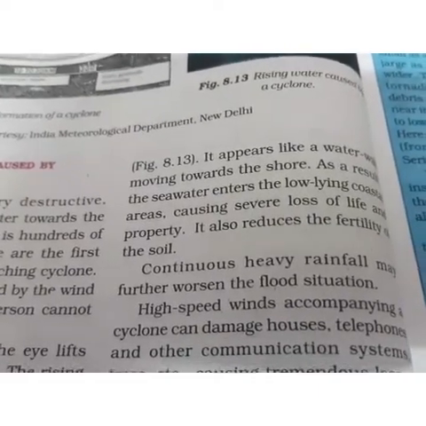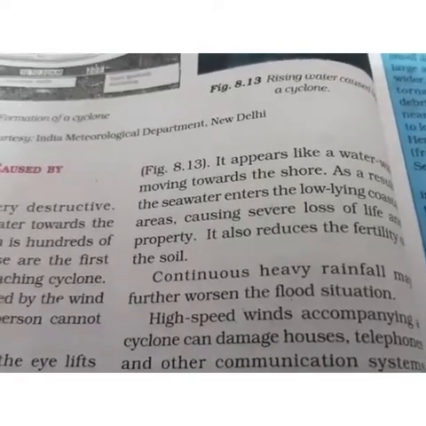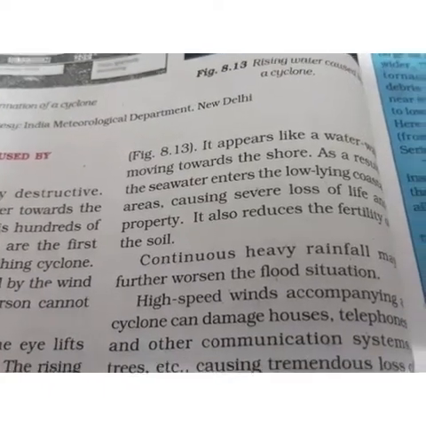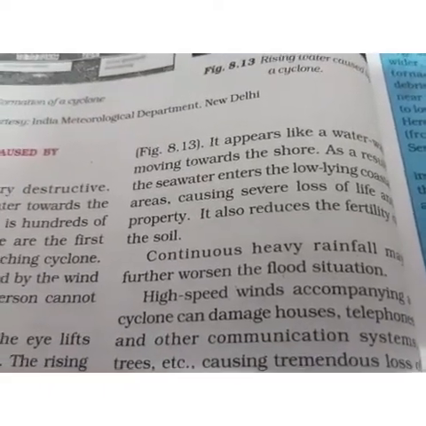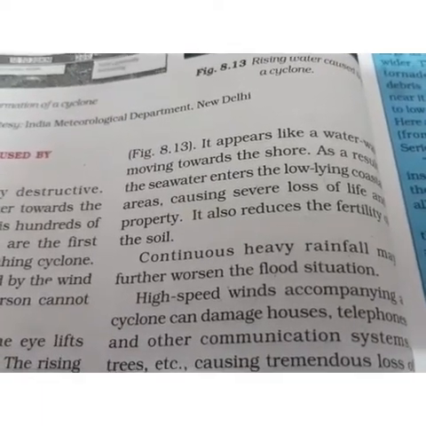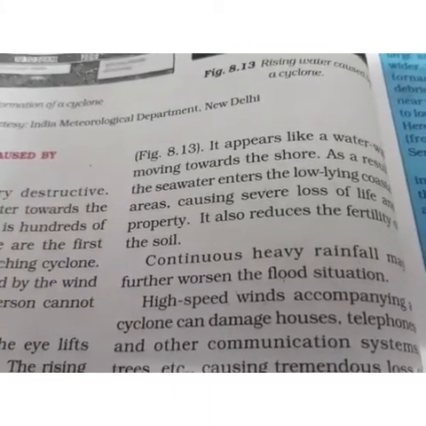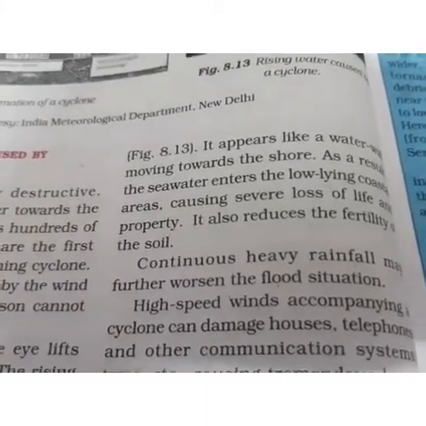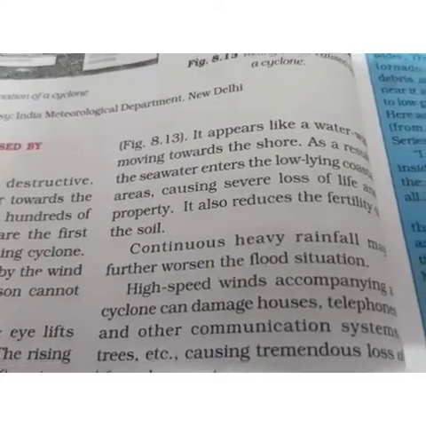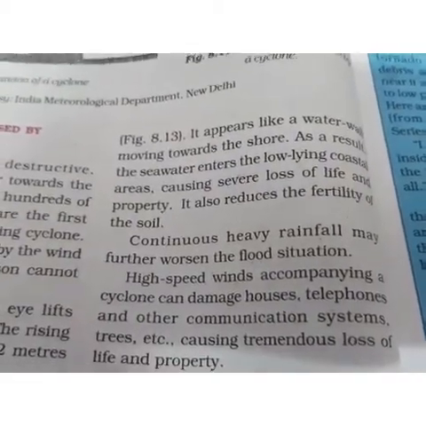एक दीवार के जैसे लगती है water wall, और वो इतना ज़्यादा पानी अपने साथ लाती है कि समुद्र के आसपास के एरिया उस पानी से भर जाते हैं, और आसपास के जो खेत होते हैं, मतलब जो फील्ड्स होते हैं, that are also washed away in this water. That is why the fertility of soil is also lost and it is reduced. That means the top layer of the soil which is fertile is washed away with the water of these sea waves. Continuous heavy rainfall may further worsen the situation.